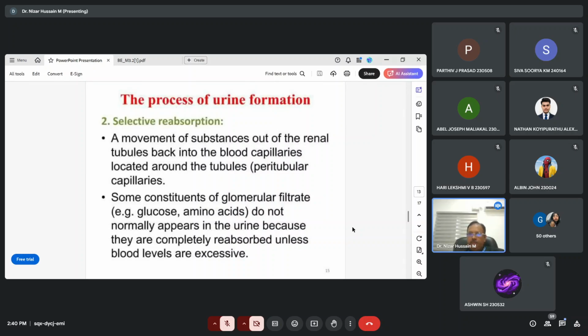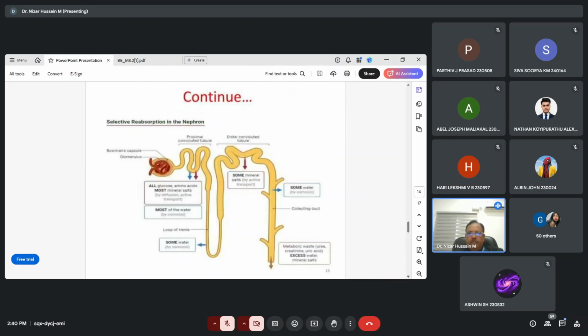That is why, if you are analyzing the urine, there will not be any glucose or amino acids, because they are completely reabsorbed, unless the blood levels are excessive. Otherwise, it will fully reabsorb. Then here this is the Bowman's capsule. This is the glomerulus, where the filtration will take place. These are some of the more details about this.